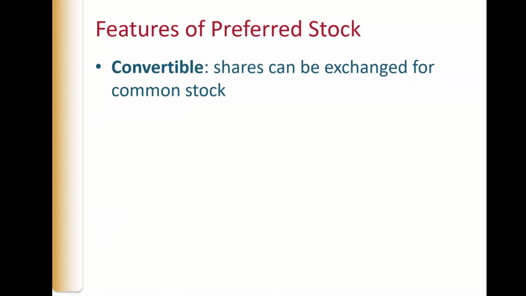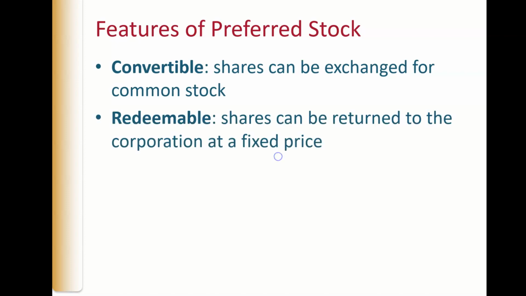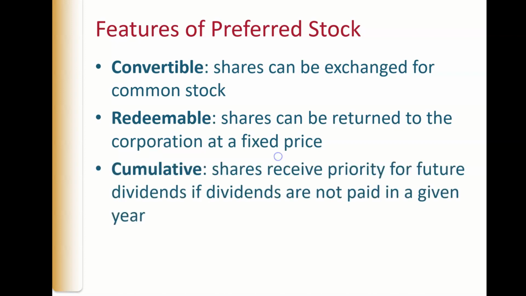Now, there's different kinds of stock. There's common stock and preferred stock. In the past, we've just had common stock. Preferred stock can be convertible: the shares can be exchanged for common stock. They can be redeemable: they can be returned to the corporation at a fixed price. They can be cumulative, meaning they receive priority for dividends. If you skip a year in dividends and they're cumulative, the company has to go back and pay you dividends for the year that was skipped before they can give any to common shareholders.